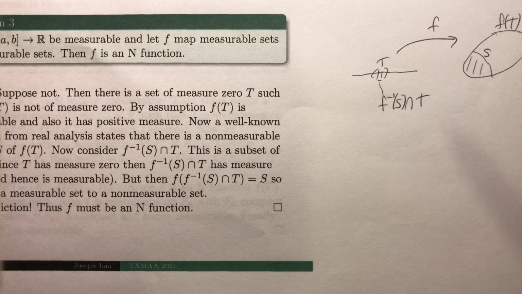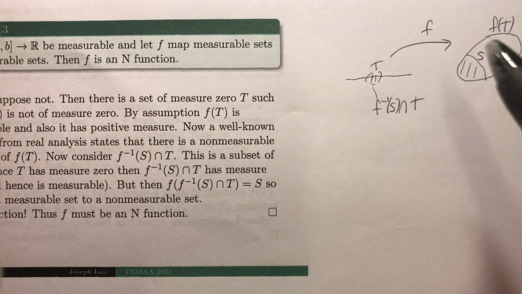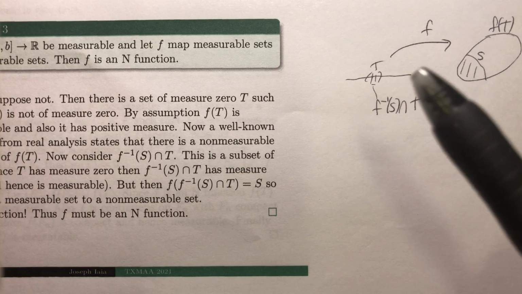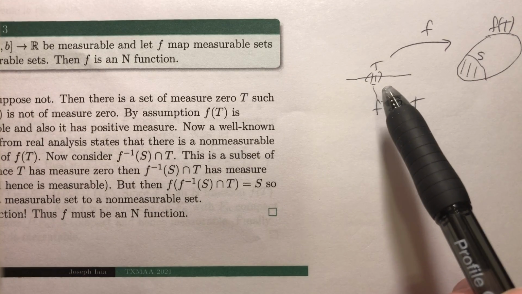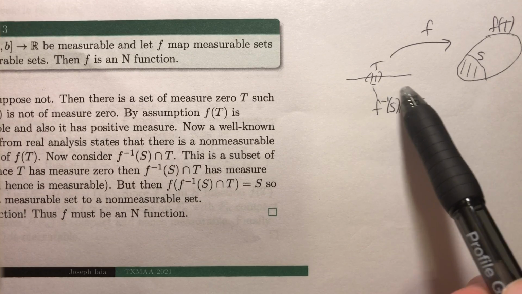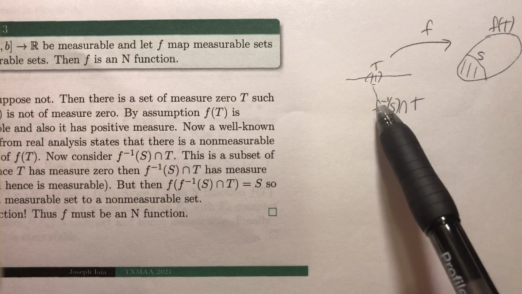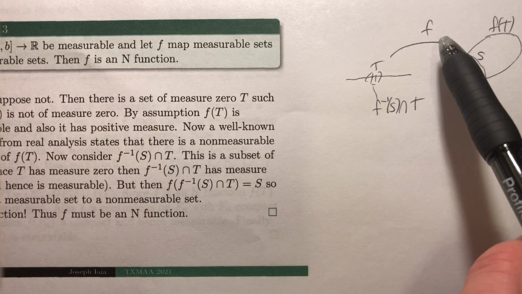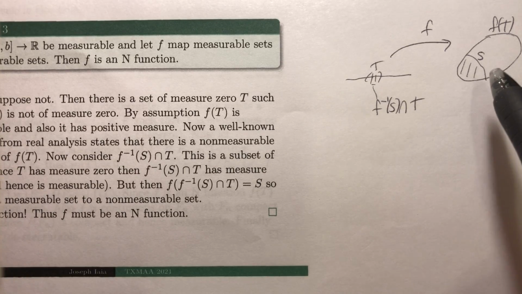Now, one thing that's true is that if you have a set of positive measure, you can always find a non-measurable subset of it. I denoted that as S. Then if you pull this back and intersect it with T, you get a new set, which is a subset of T. So this set has measure 0, but when we hit it with f and bring it over here, we get the set S, which is a non-measurable set.